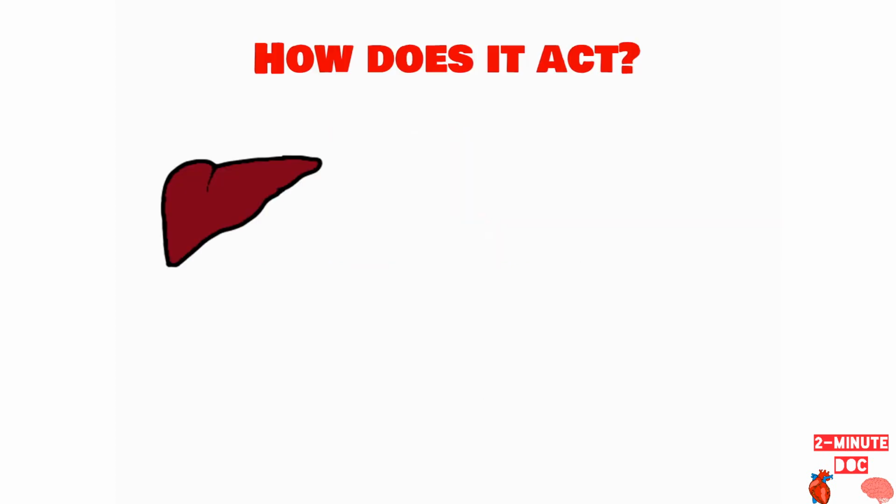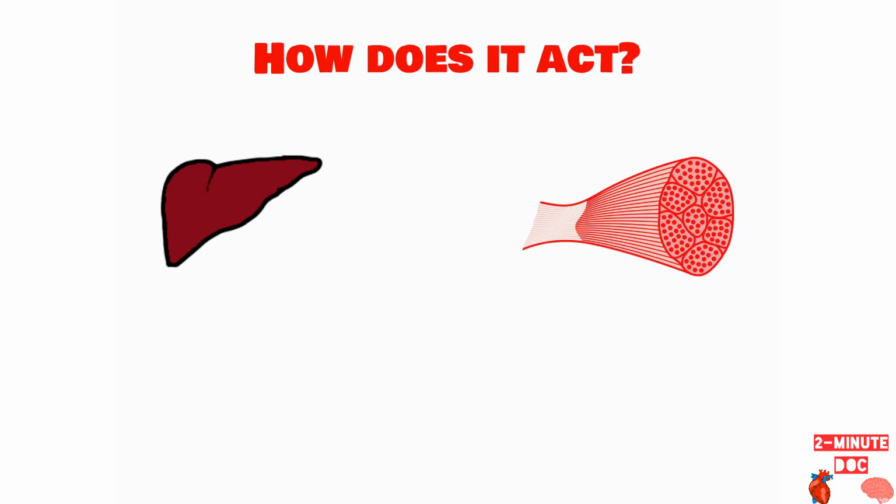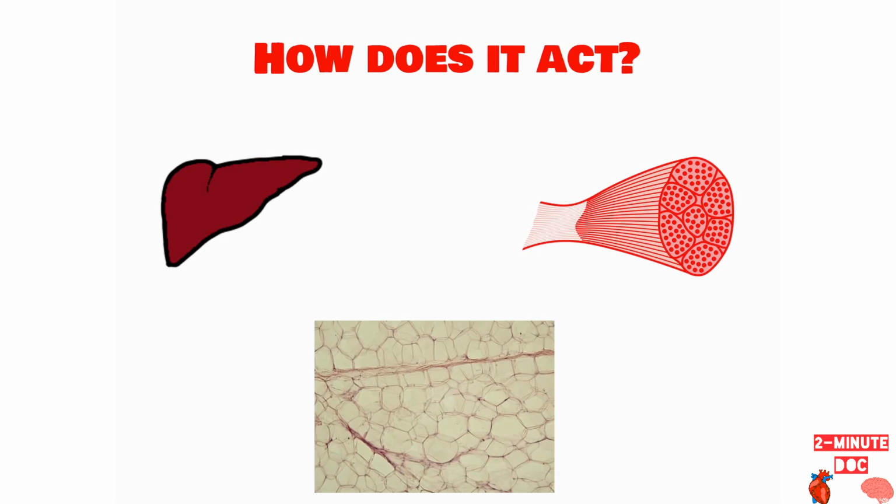Metformin acts on the liver and suppresses gluconeogenesis, which is production of new glucose from the liver. It acts on skeletal muscle and increases the uptake of glucose into the muscles and thereby storing the glucose in the muscles as glycogen. It acts on adipose tissue and decreases fat production.